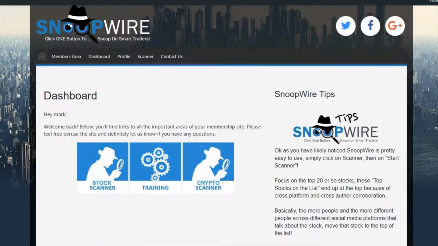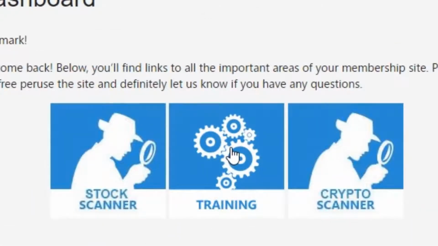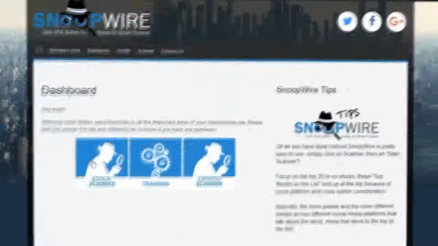Once you log into SnoopWire, you'll be greeted with your dashboard. From your dashboard, you can click on your stock scanner, you can click on your training modules, where we offer swing trading mastery in a 6-part video series, and you can click on your crypto scanner. We'll start with the stock scanner.